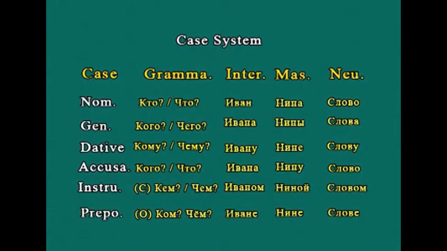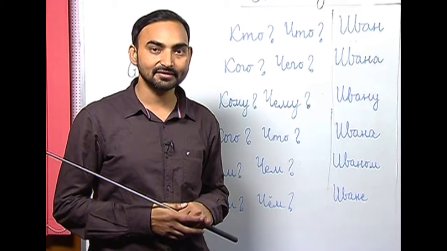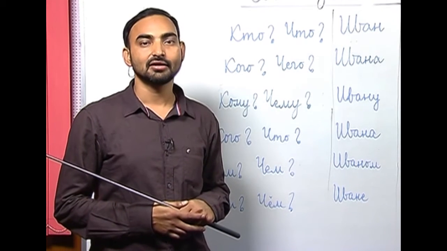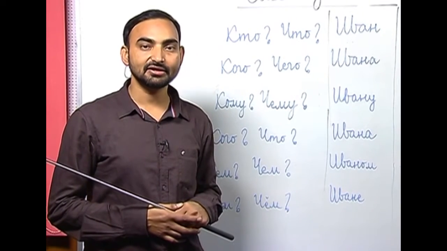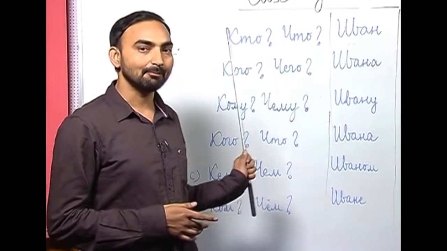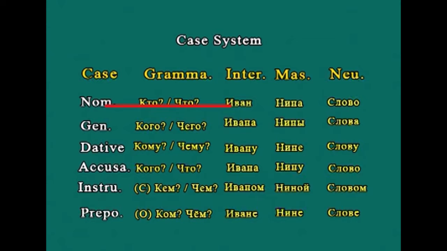The next case in Russian we have is genitive case. Genitive case answers the questions kavo and chivo. Genitive case is also known as possessive case. As the name suggests, possessive case denotes possession. It also describes the functions of possession, negation and numbers. So, these 3 functions are performed by the genitive case of nouns, and the genitive case form of Ivan will be Ivana, Nina will be Nini and Slova will be Slova.